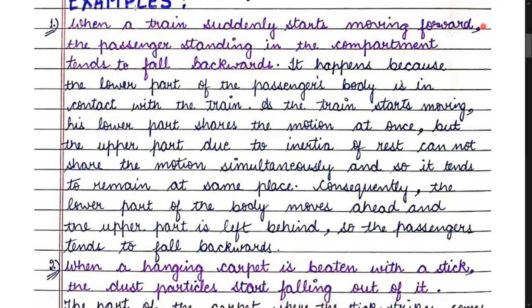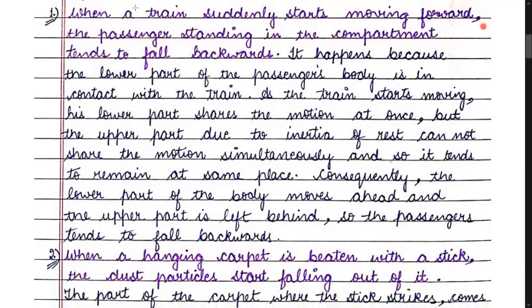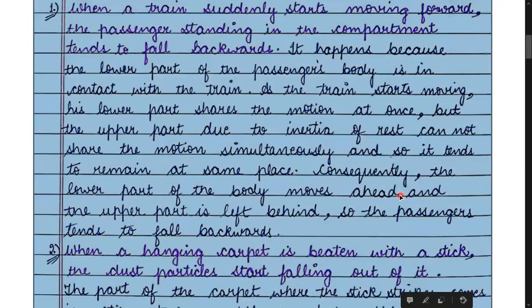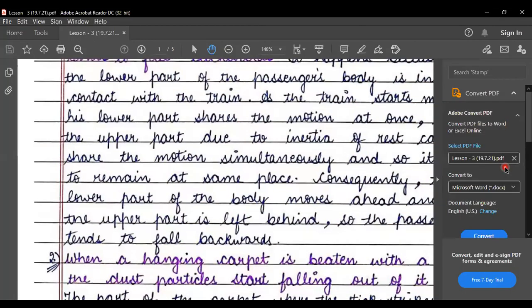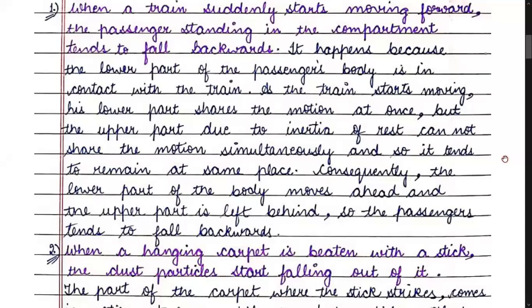Now it happens because the lower part of the passenger's body is in contact with the train. So as the train starts moving, his lower part shares the motion at once. The lower part comes in motion immediately.